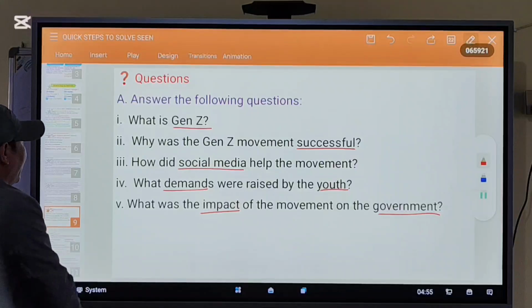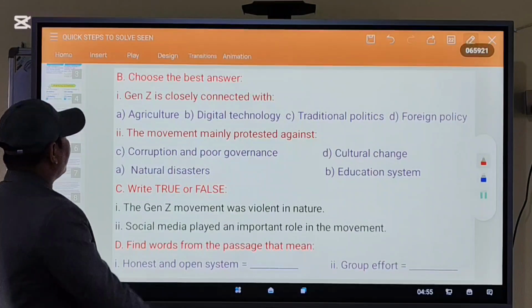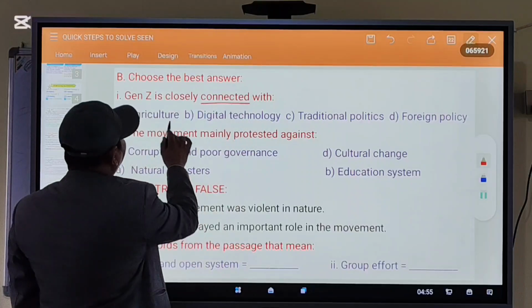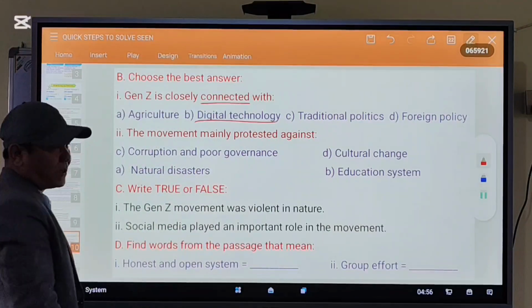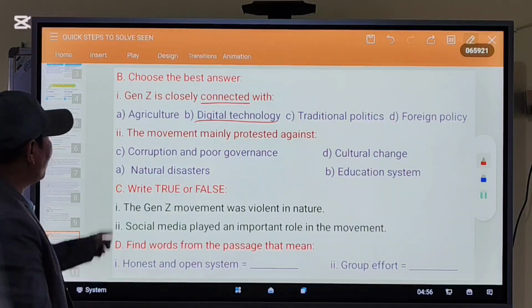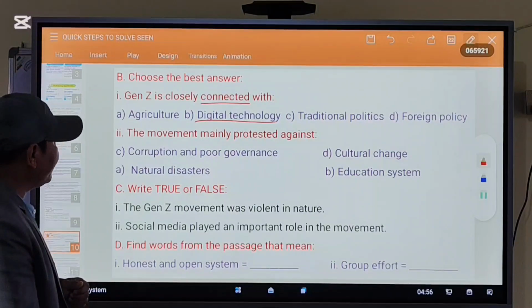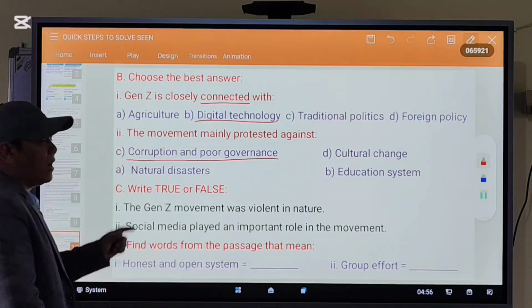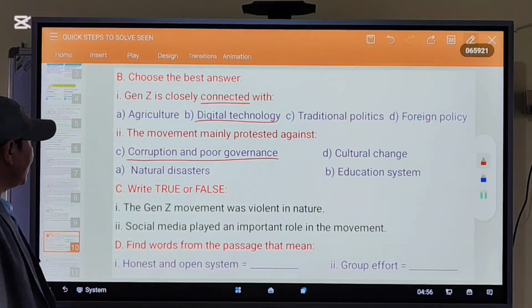Now let's move ahead. Choose the best answer. Gen Z is closely connected with... Connected is a keyword, digital technology is a keyword. The movement mainly protested against: corruption and poor governance, cultural change, natural disaster, education system. Corruption and poor governance are the keywords.